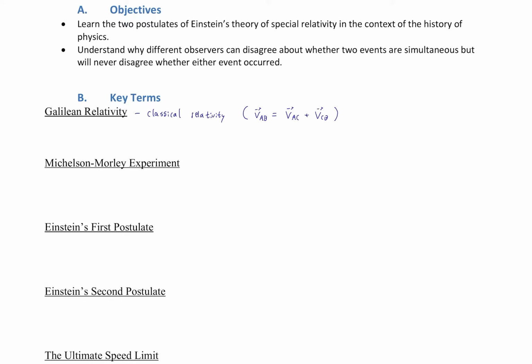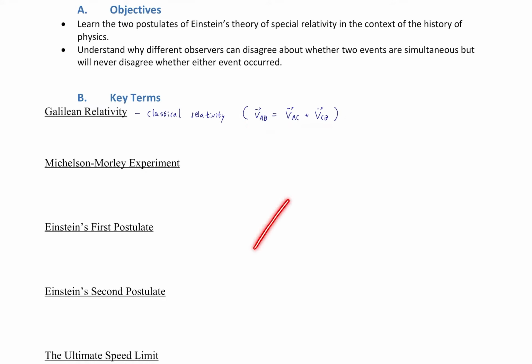Well, this is really just another name for classical relativity, which is the study of relative motion preceding Einstein, because up to that point, we had the concept that there could be different reference frames. Those reference frames could be moving relative to each other, and the effect would be a relative velocity equation like this, which is a vector equation.